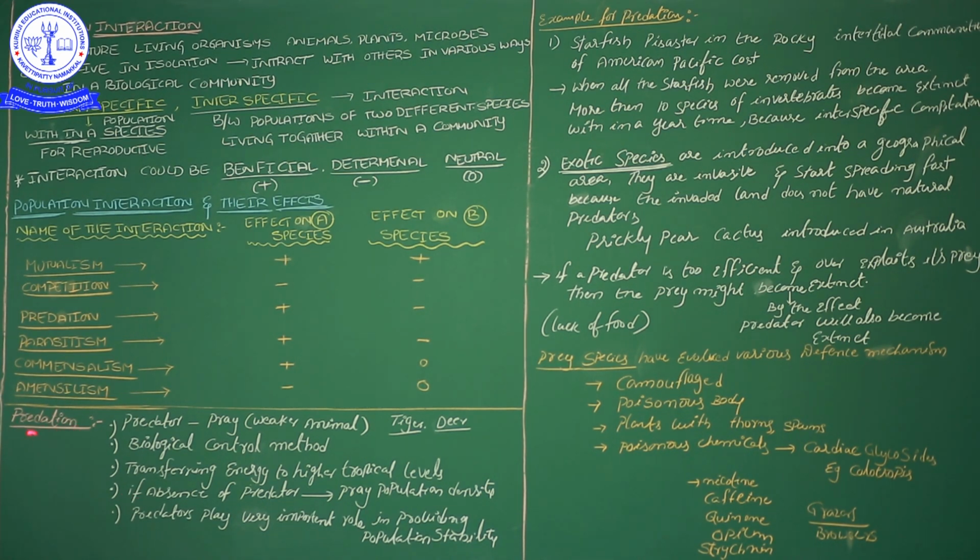First heading, predation. Basically, when you think about predation, you think about something simply, that one organism will lose its life. That type of thought will be there.